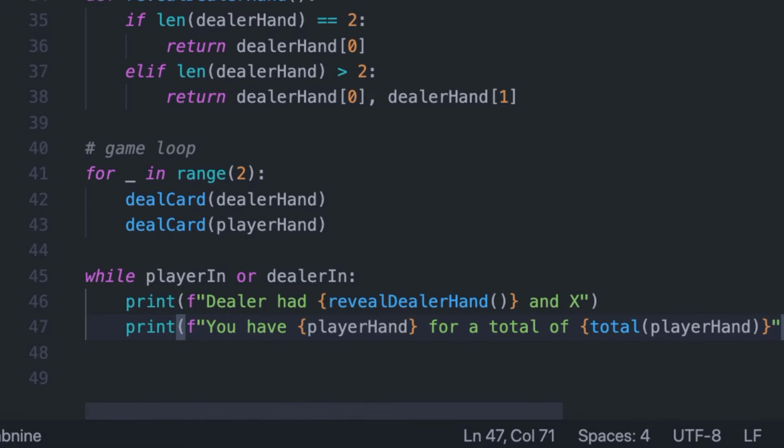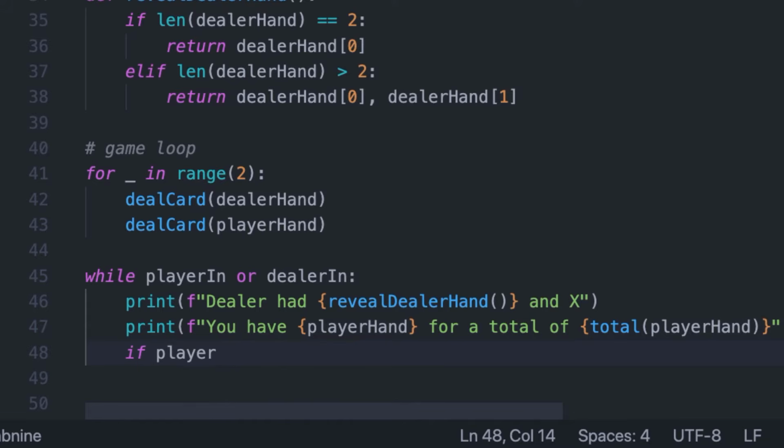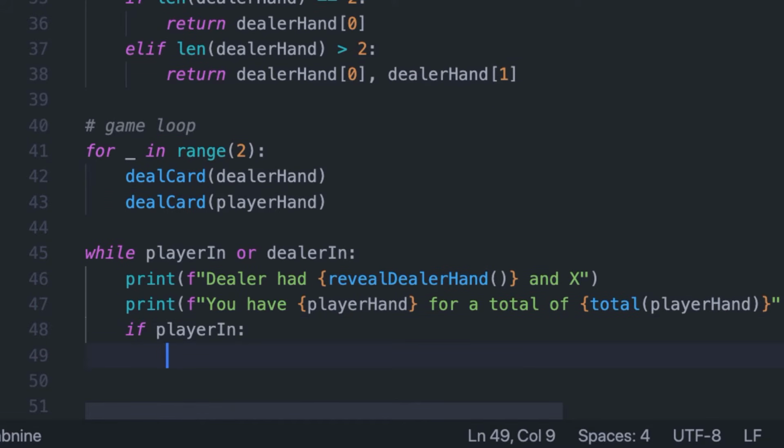Okay. And then after we do this, we're going to want the player to actually put in some sort of input into the game so that they can say whether they want to hit or whether they want to stay. So if the player's still in, we're going to ask them to either stay or hit.